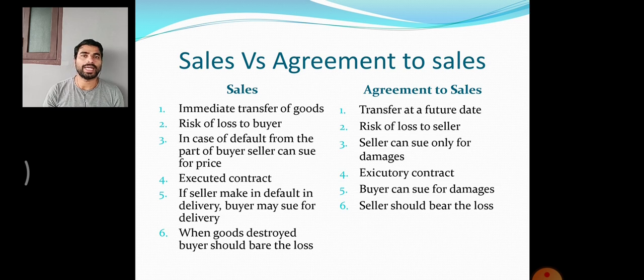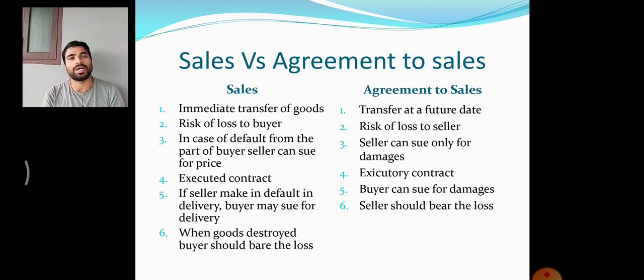So what is the difference between damages and price? The price is the full amount, whatever it is. For example, the price of an Audi car is 1 crore rupees. Then the seller can claim 1 crore rupees. But in case of an agreement to sell, there is only a contract, and the buyer has not paid the price and not received the goods either. That is why the seller can sue only for compensation for the losses that happen due to the breach of contract.